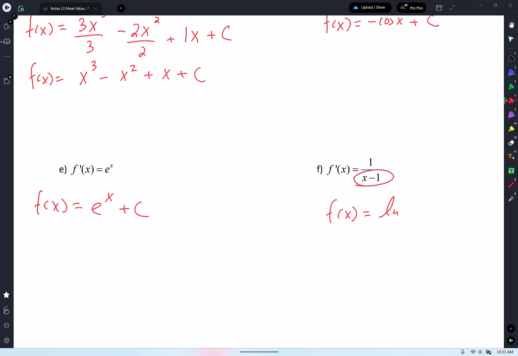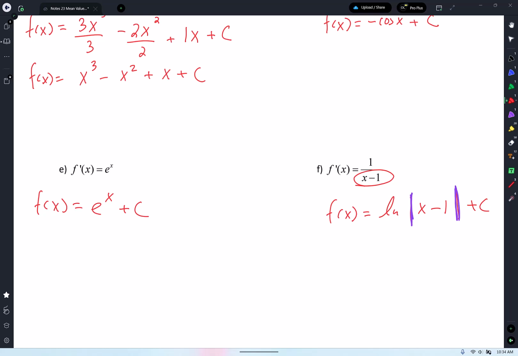And we actually should be putting absolute value, but I don't know if we know enough. Okay, yeah, we'll put absolute value. I'll tell you why. Plus c. And I guess what's my absolute value? This and this. So that one kind of looks like it could be it, right? All right, why are we putting absolute value when we didn't put absolute value when we're taking the derivative of 1 over x? We put absolute value because 1 over x minus 1 has a domain of all real numbers except 1. So that absolute value allows us to have all real numbers except 1. Does that make sense?